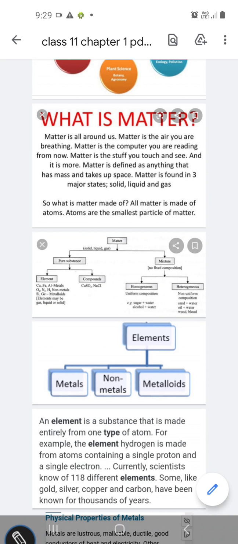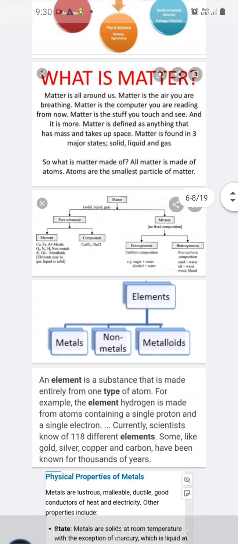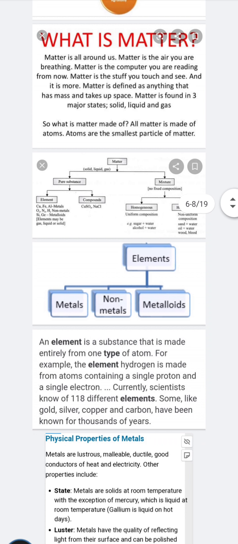Further, mixtures are also of two types: homogeneous mixtures and heterogeneous mixtures. What is a homogeneous mixture? It has uniform composition. A heterogeneous mixture has non-uniform composition, like sand and water, oil and water. In a homogeneous mixture, you can't tell that it is a mixture, just like sugar plus water, or alcohol plus water.